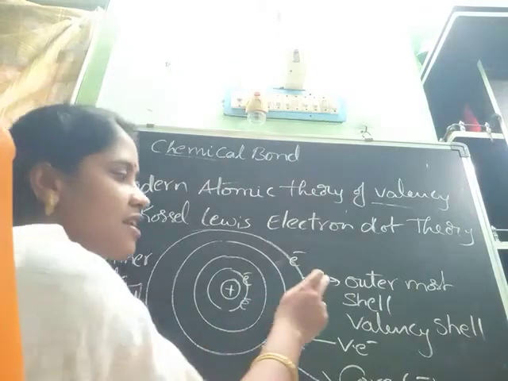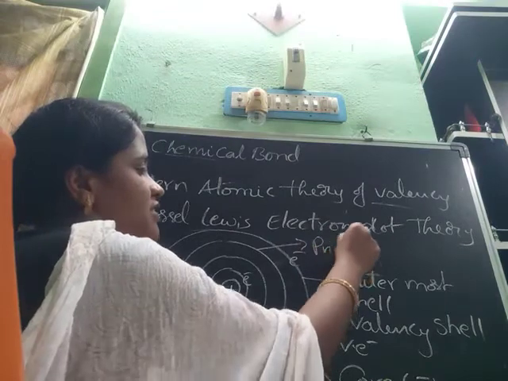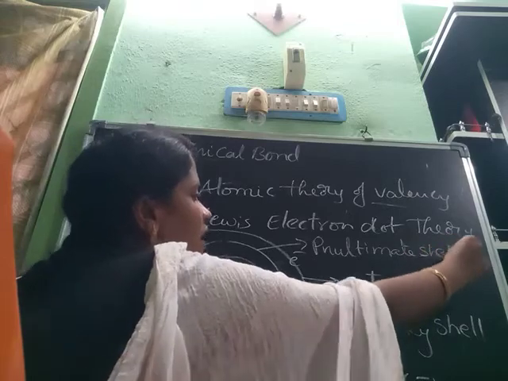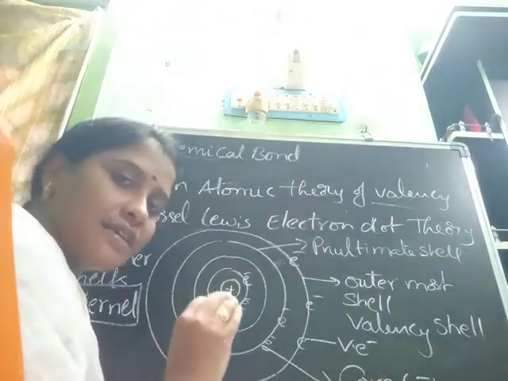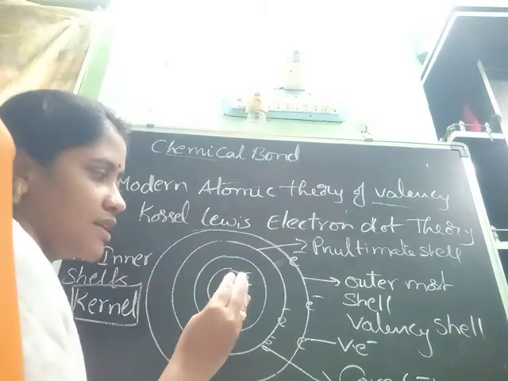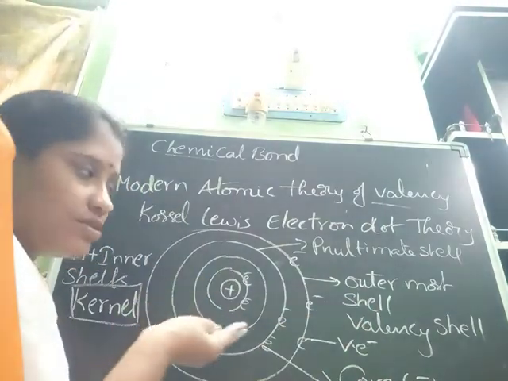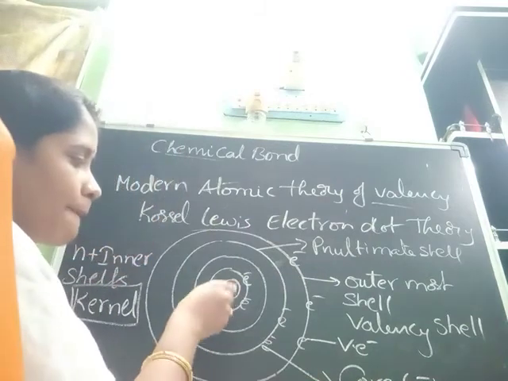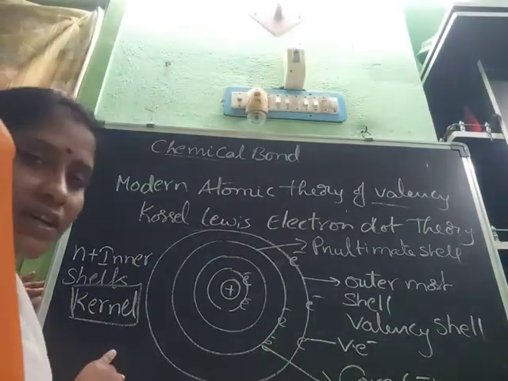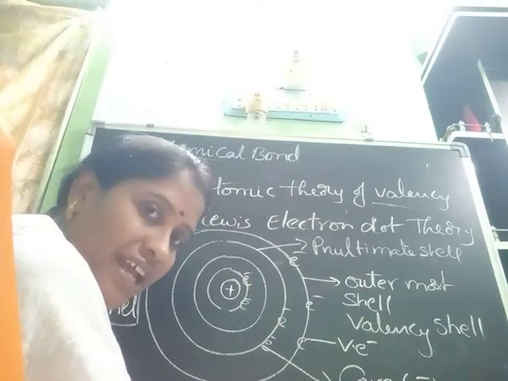Another one: the outermost shell is the ultimate shell. Ultimate means the last, outermost shell. The shell before the outermost shell is called the penultimate shell. The inner shells are called the core, and this core plus the nucleus is called the kernel.